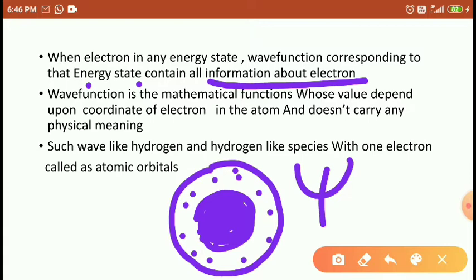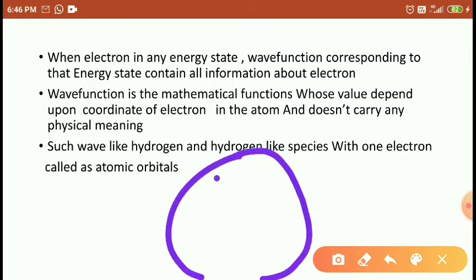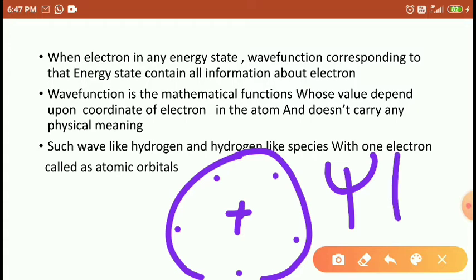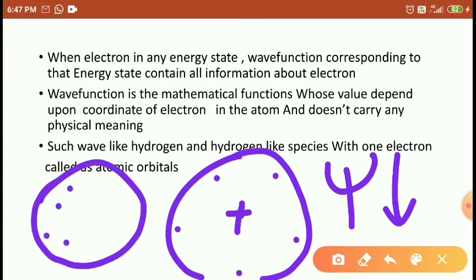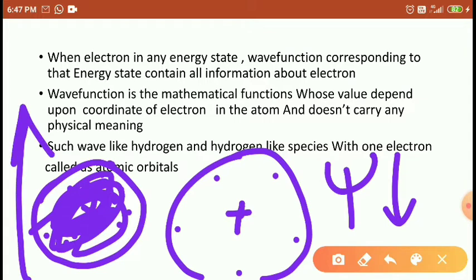And in this other region, the probability of electrons is like this. It means the electrons are far away from the nucleus and only a small number of electrons are present, so psi is less. Psi value small means the probability of electron is less in this case. If psi value is high, it means a greater number of electrons is present here, so it is a high number. Right, students?